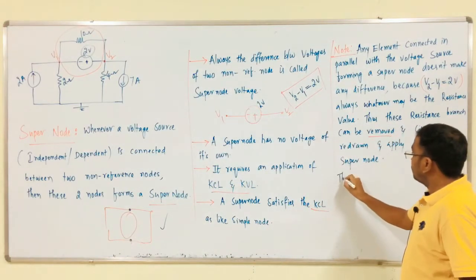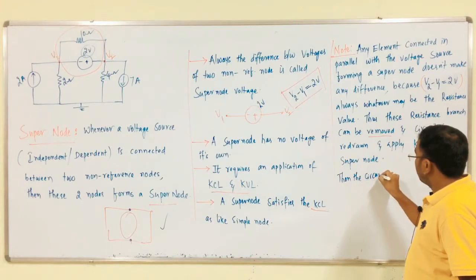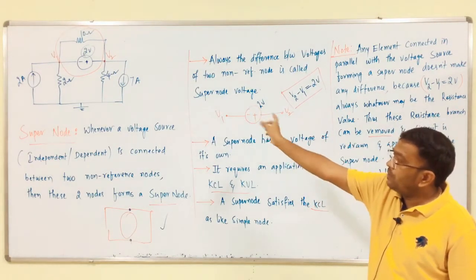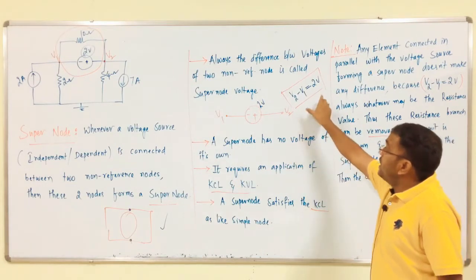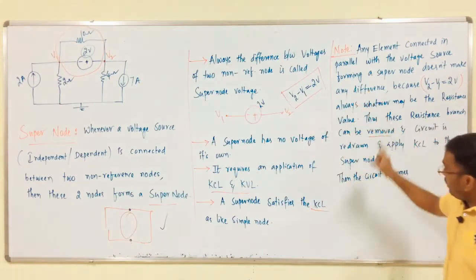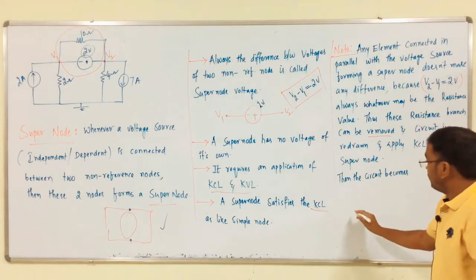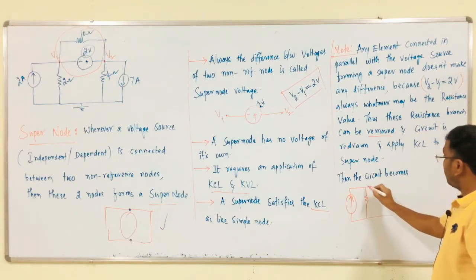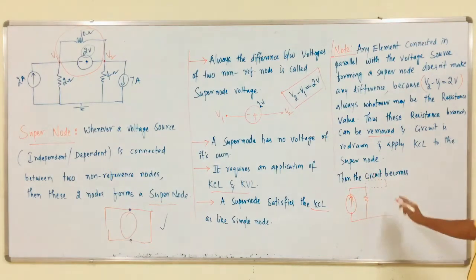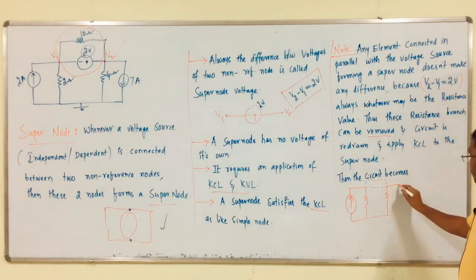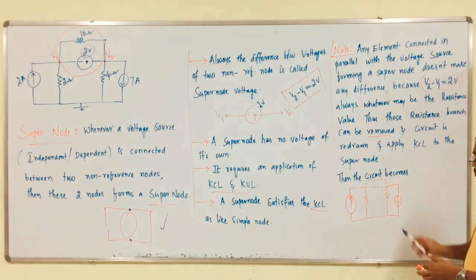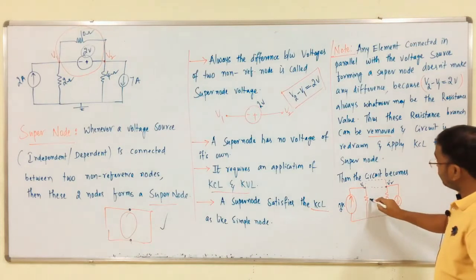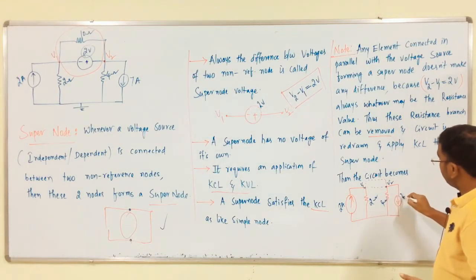Then the circuit becomes: this is 7 amps, this is V1, this is V2, this is 2 amps, this is 2 ohms, this is 4 ohms, and this is 7 amps.